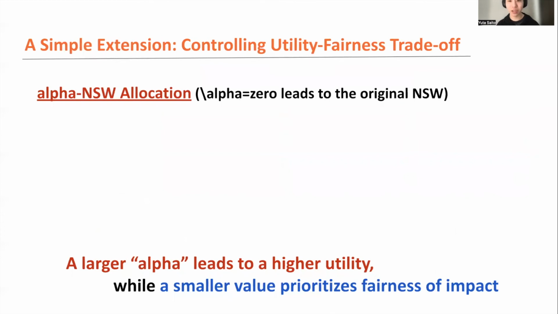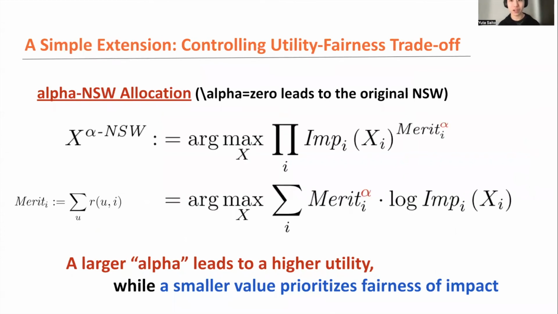So we actually provided a final contribution, which is a simple extension to the Nash Social Welfare, which we call the alpha Nash Social Welfare. This is a very simple extension of the Nash Social Welfare by taking the weighted sum of the log impact, and the weight is the merit. And the merit is just the global popularity, which is also used in the exposure-based fairness. And alpha is a hyperparameter to control the utility-fairness trade-off.